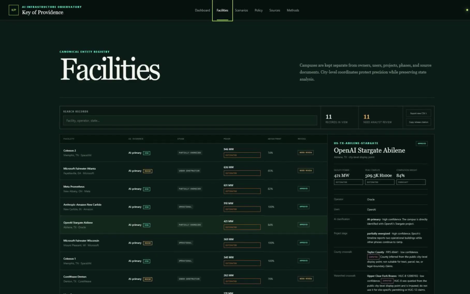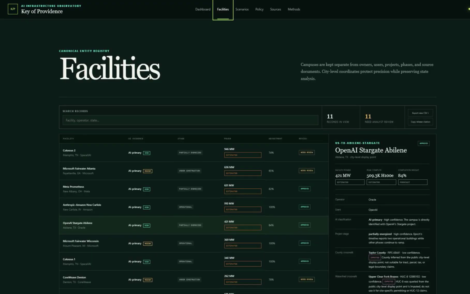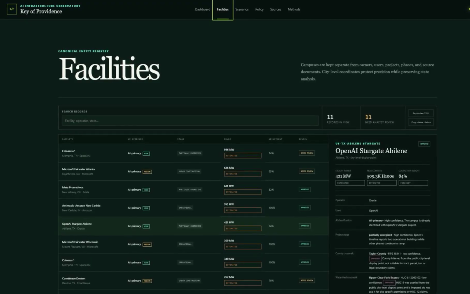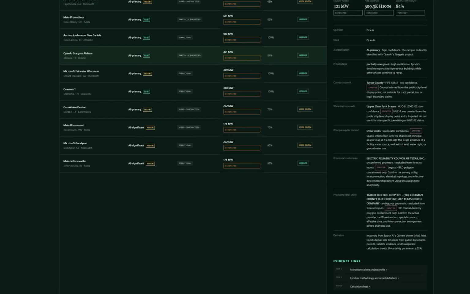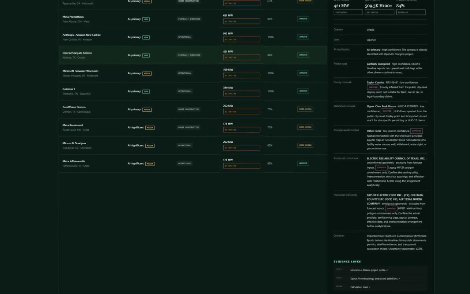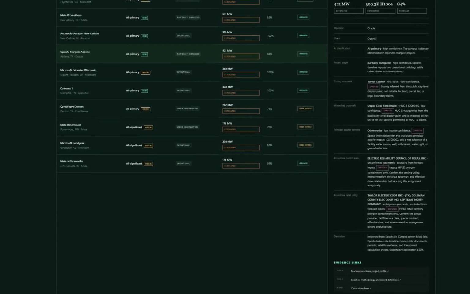Clicking a facility opens the underlying record. For OpenAI Stargate Abilene, we can inspect the operator and user, AI classification, project stage, estimated facility power, completion weight, and original evidence links. Geographic matches also disclose their confidence. A city-level county or watershed match is labeled imputed, not silently upgraded into a site-specific claim.